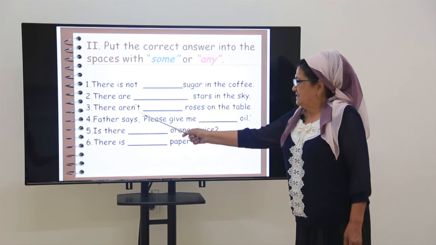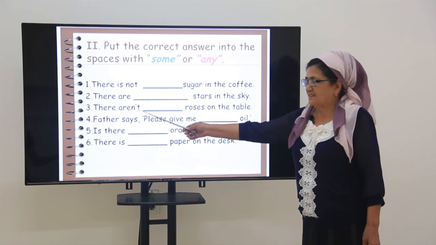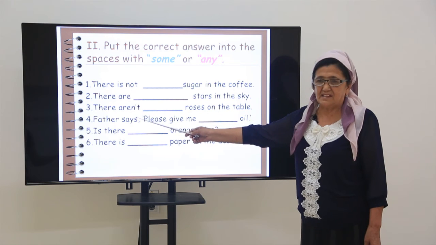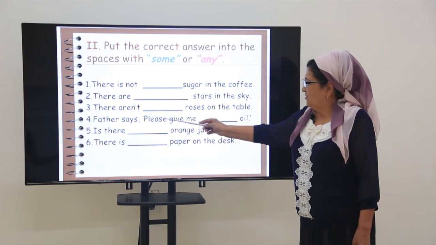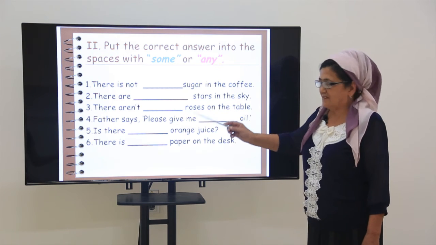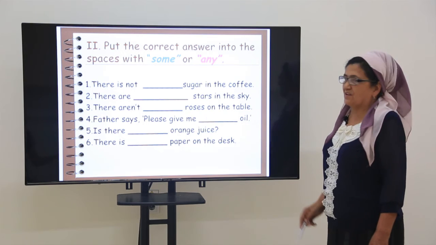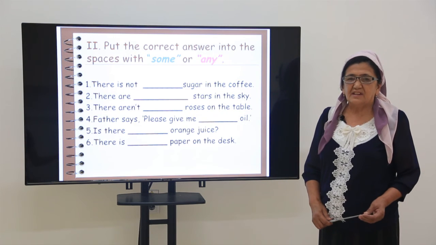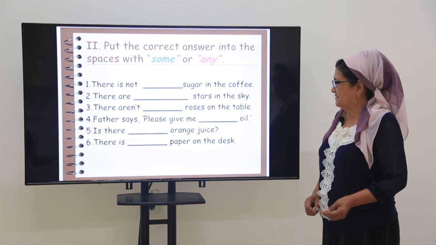There are not any roses on the table. Look here. It is a negative sentence, and here is the negative not. And we should put any here. There are not any roses on the table.